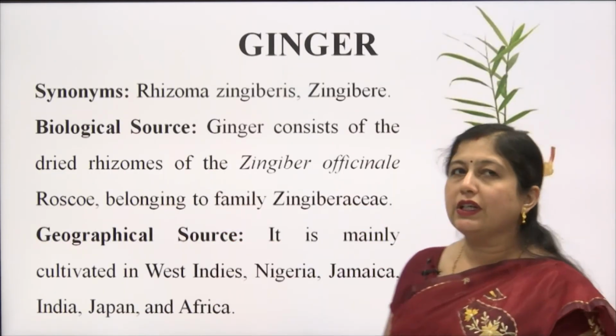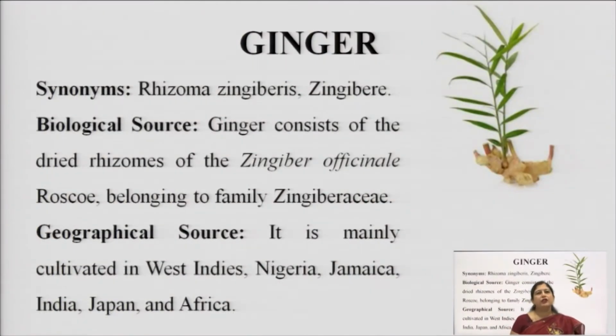So the first drug which we are going to discuss today is ginger, and ginger is commonly known as Rhizoma gingiberus and gingiber in the western market. In India we call it commonly as adrak, or the dried ginger is known as sunthi in Sanskrit, and in Hindi we call it saunt. So the dried ginger is saunt and the fresh ginger we call it adrak. In the foreign market it is known as Rhizoma gingiberus or gingiber.